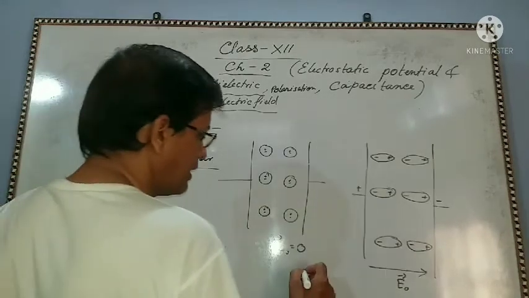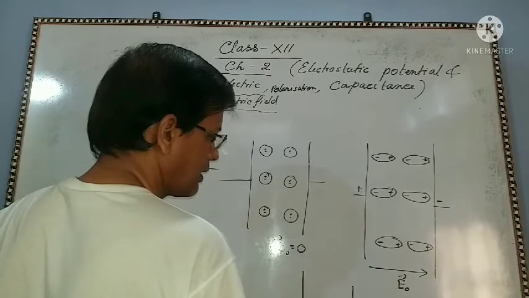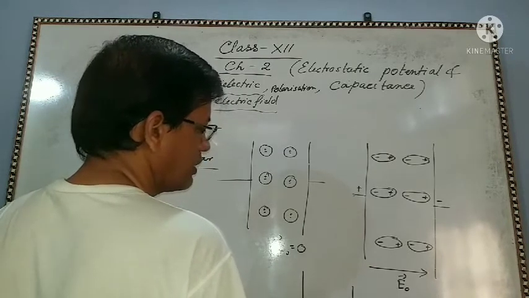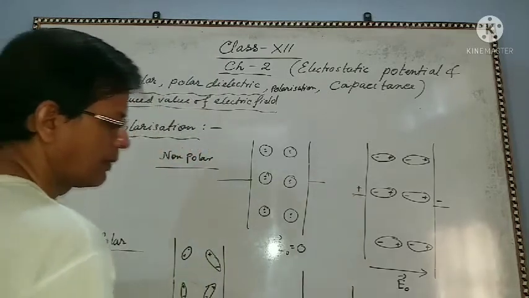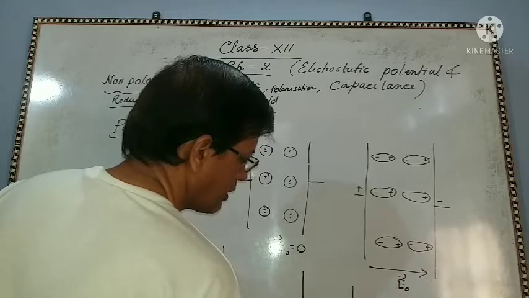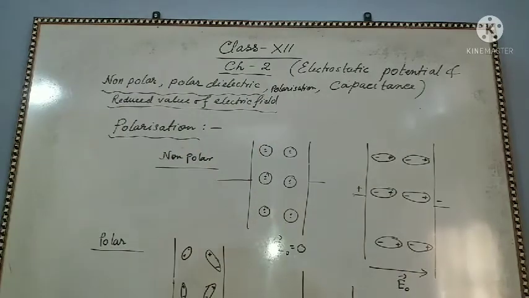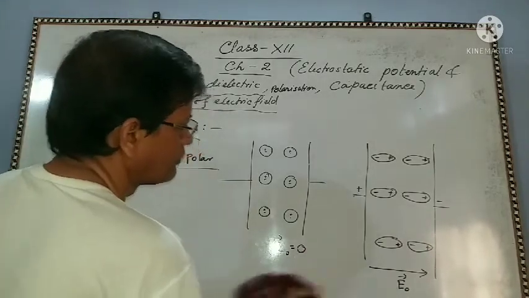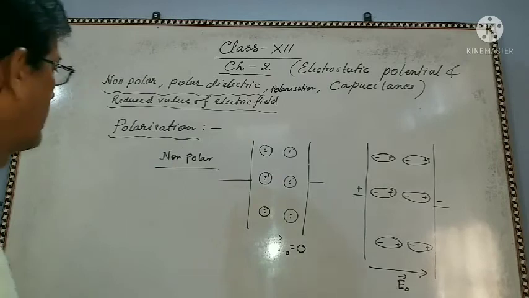Now external field is applied. Say this is positive, this is negative. Electric field will be in this direction, external field. It is not seen, so I draw polar.